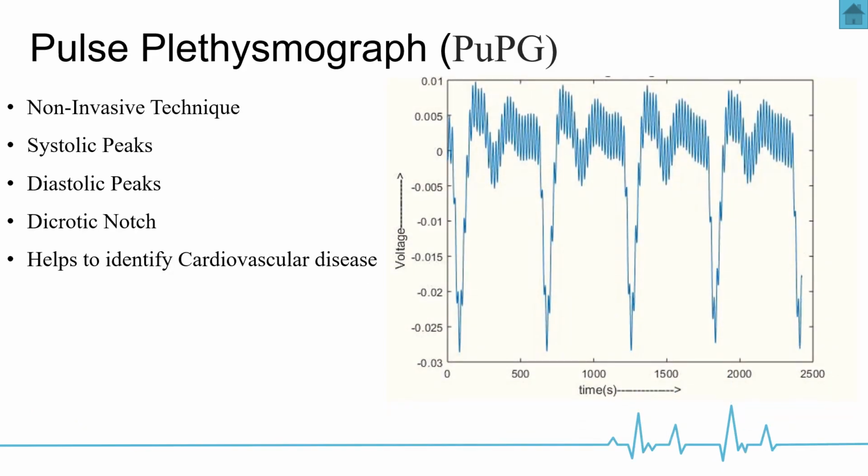Now, what is pulse plethysmograph? That is PuPG. It is a non-invasive technique which is used to detect cardiovascular diseases. It measures the change in the volume of the blood through the change in the pressure. Don't confuse PPG, the photoplethysmograph, with PuPG, the pulse plethysmograph, as PPG works on the principle of measuring blood volume changes through low intensity infrared light that penetrates through the body tissues. However, PuPG measures the change in the volume of the blood through pressure changes.